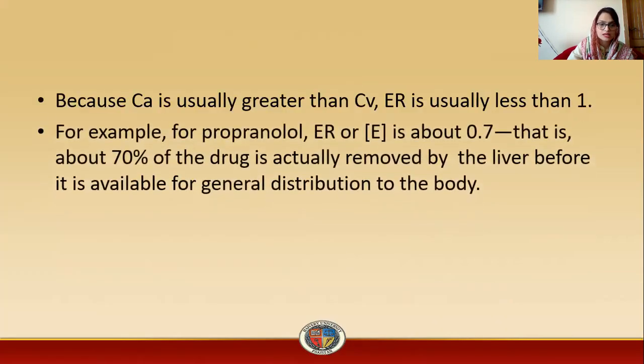Because Ca is usually greater than Cv, the extraction ratio is usually less than 1. For example, the propranolol extraction ratio is about 0.7. That is, about 70% of the drug is removed by the liver before it is available for general distribution to the body, so it has a high extraction ratio.